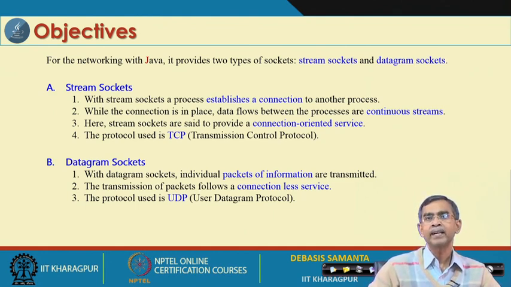Whenever there is a datagram packet, it should include who the sender is and who the receiver is, all the addresses, everything. Then it starts dropping these packets into the network, and the network controller will decide, if the packet is available to it, in which direction it should forward the packet so that ultimately it reaches the destination. This is the idea, and this protocol is popularly called UDP, User Datagram Protocol.